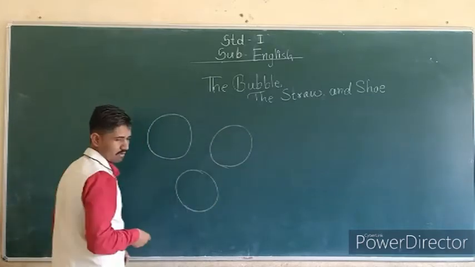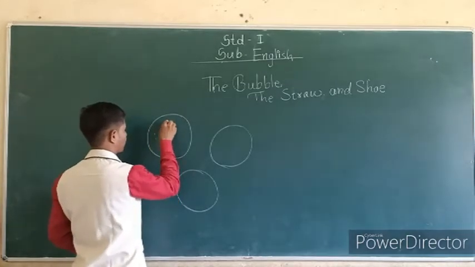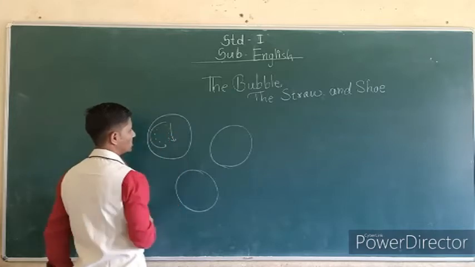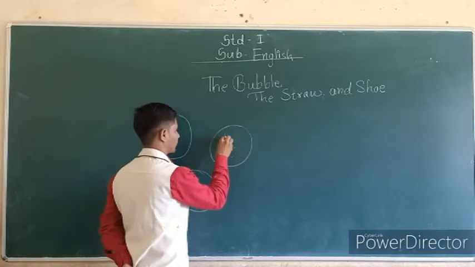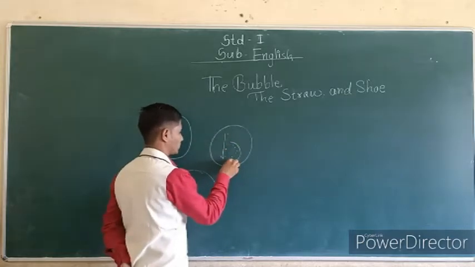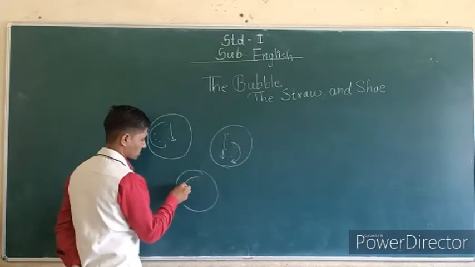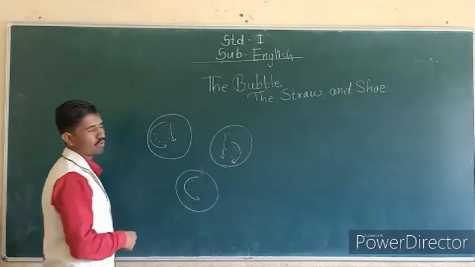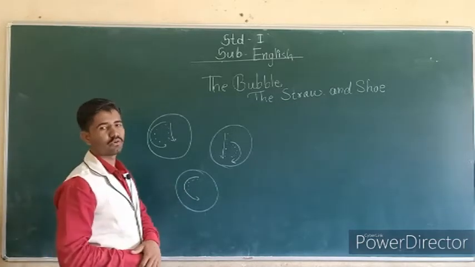For example, these are the letters, and you have to trace those letters.